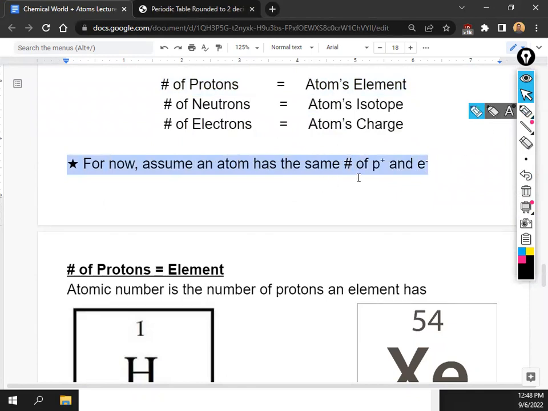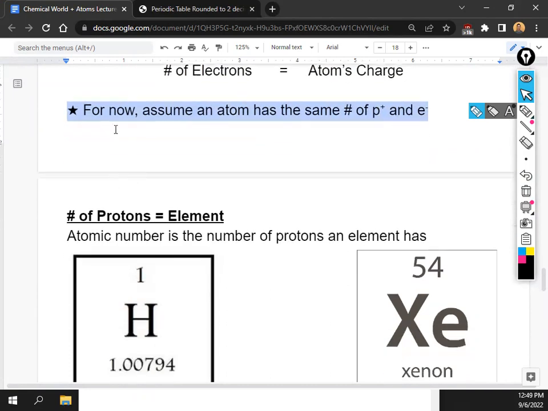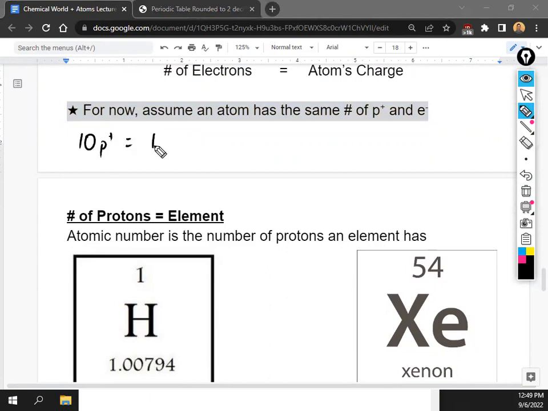So make sure you write this part down, the highlighted part, just so you know it for the rest of your assignment. What I mean by that is if you have an atom, just for today, if it has like 10 protons, just automatically assume it has 10 electrons. If it has, I don't know, 97 protons, just assume it has 97 electrons. This isn't always the case, but for today, we're going to say that's how it works.